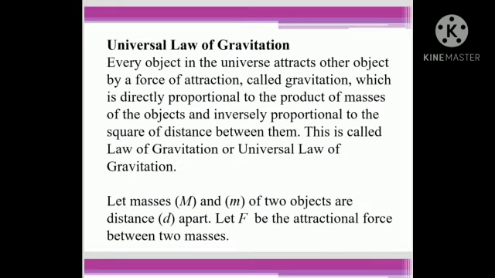Universal law of gravitation. Every object in the universe attracts every other object by a force of attraction called gravitation, which is directly proportional to the product of the masses of the objects and inversely proportional to the square of the distance between them. This is called the law of gravitation or universal law of gravitation. Let capital M and small m be the masses of two objects respectively, at a distance d apart. Let F be the attractive force between the two masses.